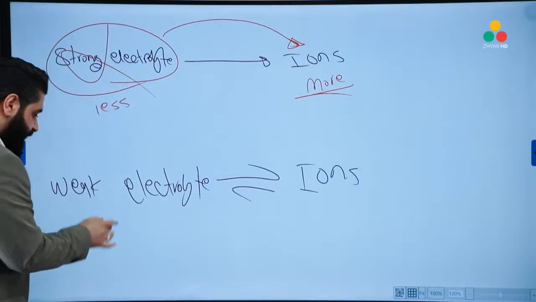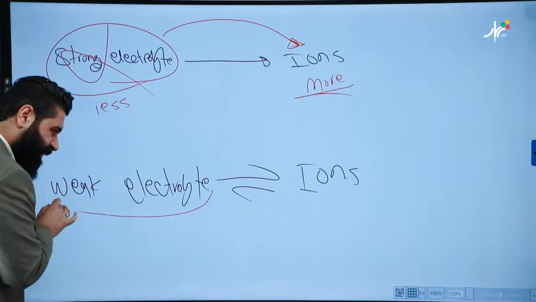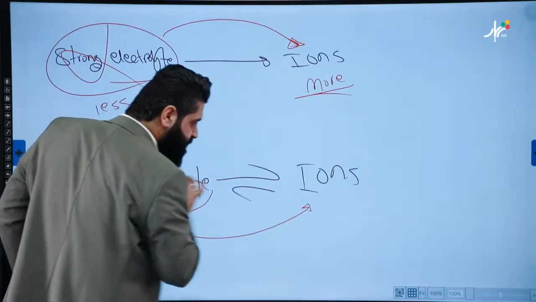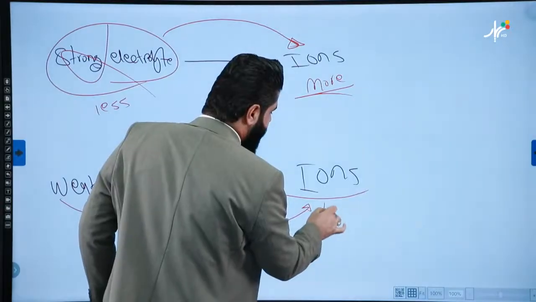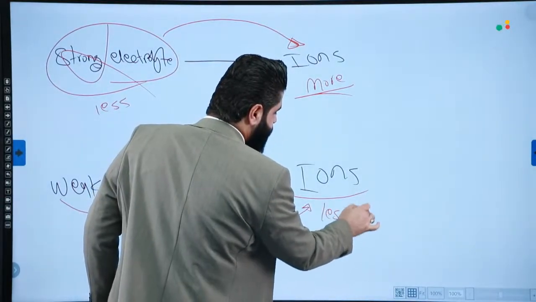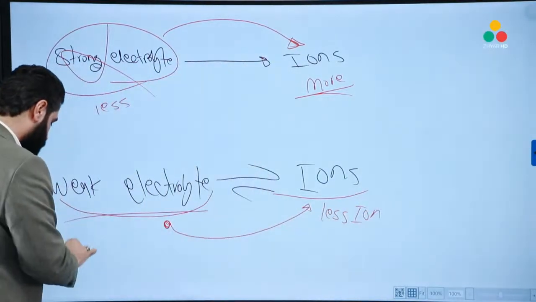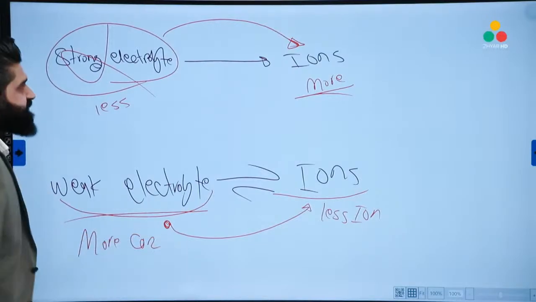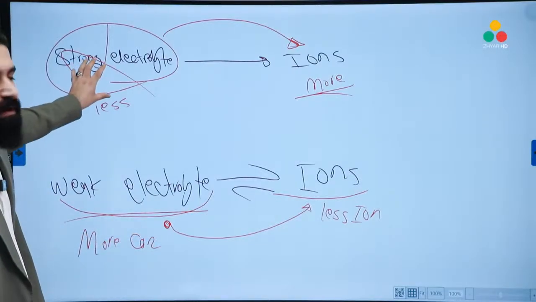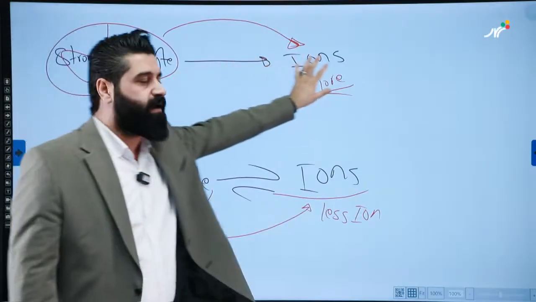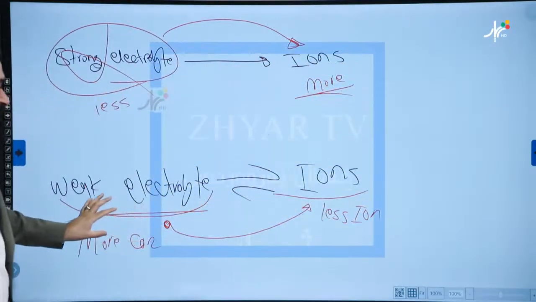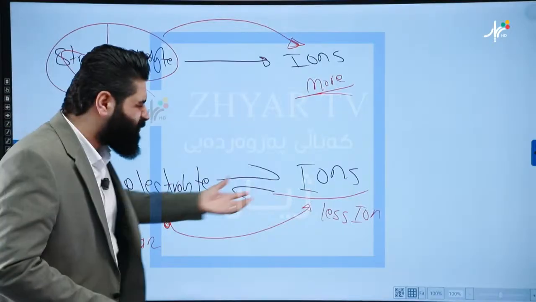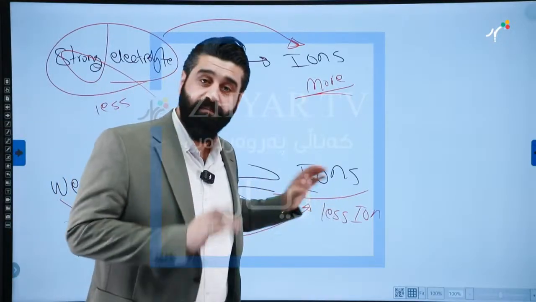But for the weak electrolytes, only a small amount will be converted into the form of ions. So here we have fewer ions, but a higher concentration of the compound. Inside the aqueous solution of the strong electrolytes, we only have the ions. But for the weak electrolytes, we have the weak electrolyte itself at the maximum concentration with a trace amount of ions. Be careful with this.